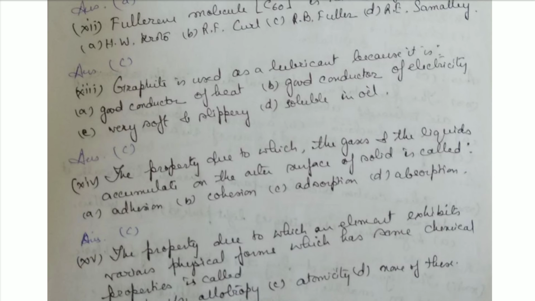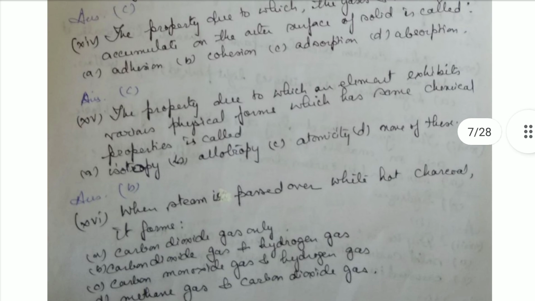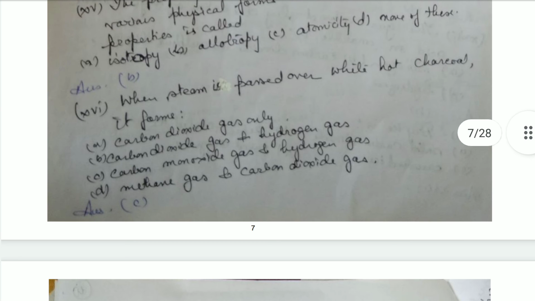The property due to which gases and liquids accumulate on the outer surface of a solid is known as adsorption. The property due to which an element exhibits various physical forms with the same chemical properties is called allotropy.